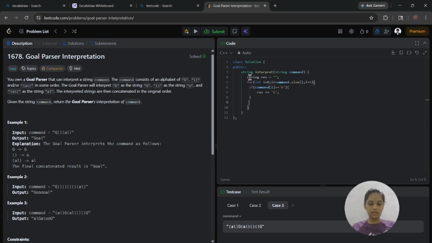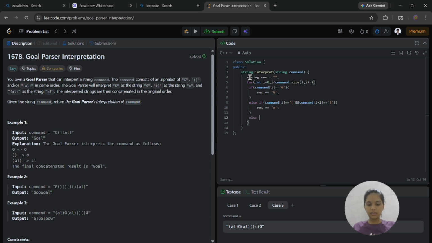Now I am checking the else if condition: if command of i equals opening bracket and also command of i plus 1 equals closing bracket, then I add O to the resultant string.